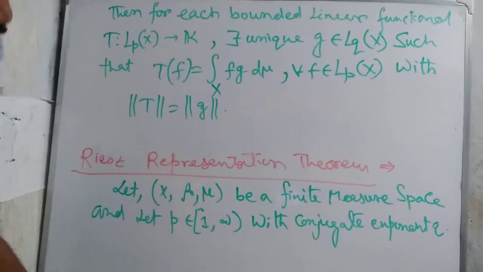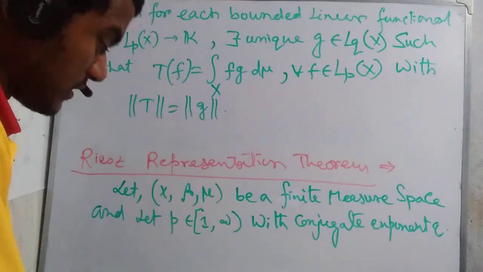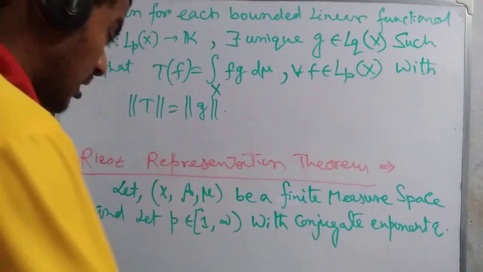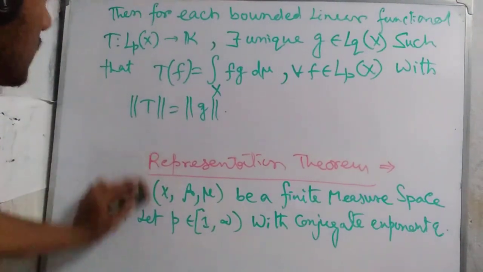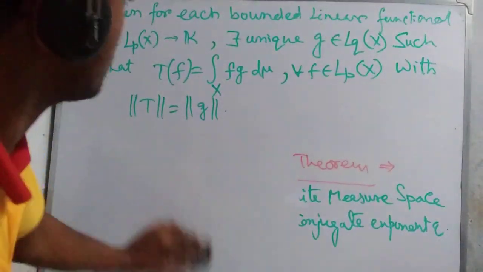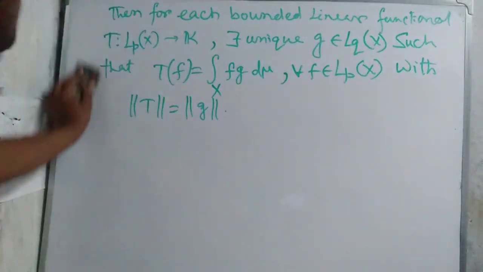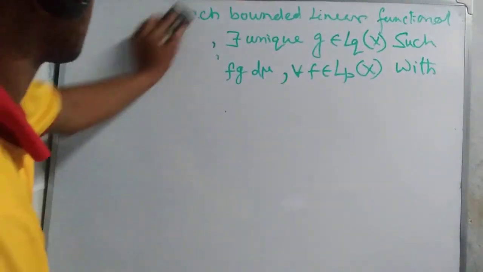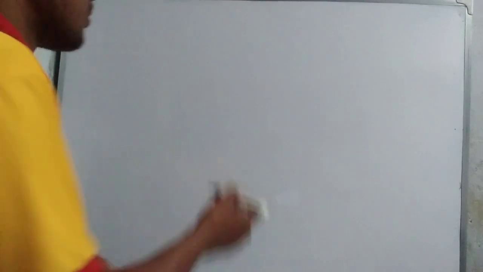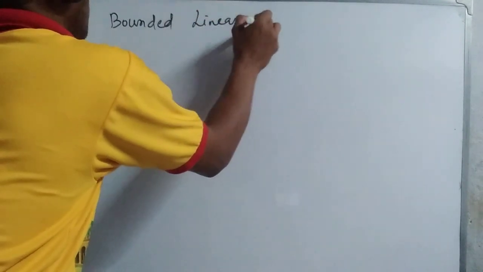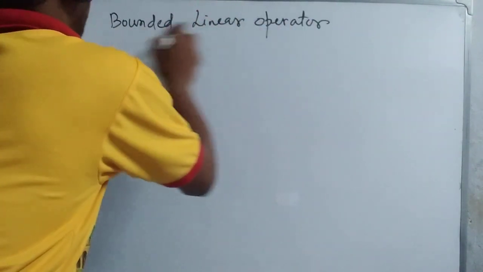Then we also discussed this one, the Riesz representation theorem. Obviously it is the same thing, we have written it in another way, and we erase that portion and go to discussion of another portion. Here, bounded linear operator. We write it now.